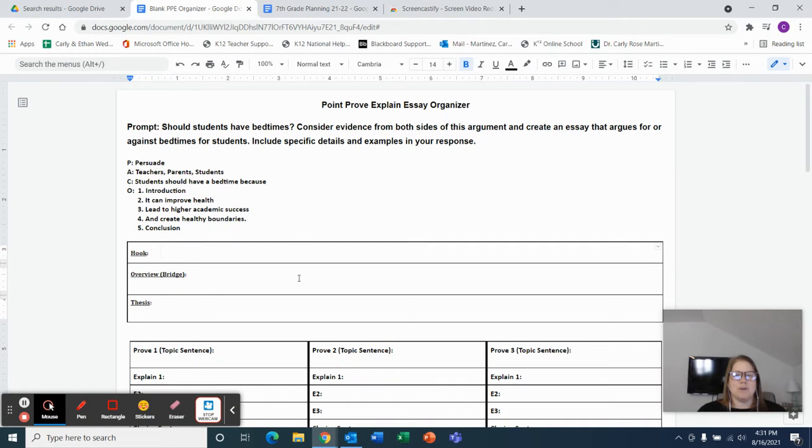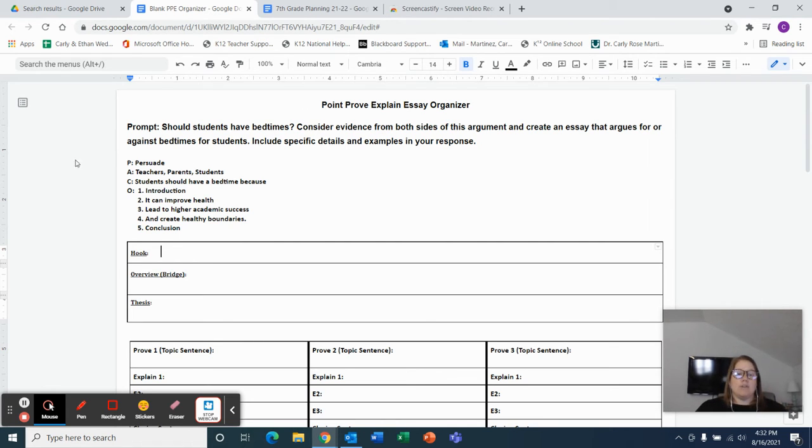Hi everyone, I'm going to do a quick overview for you of how our Point Prove Explain essay organizer is going to work this school year. This organizer is really great for pre-writing because it's going to help you map out your entire essay all in one document so that you don't have to keep going back through different pieces to piece it together when we get to the drafting phase.